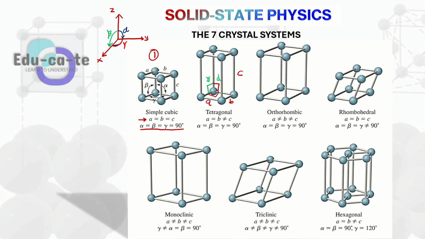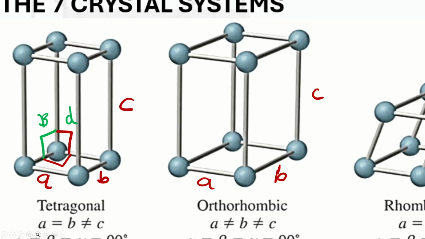And then for an orthorhombic, it is also another variation that looks like a rectangular prism. In fact, the difference here is just that the sides are not all equal. So the length A, the breadth B, and the height C are not all equal to one another. So we've got a different value for the length, a different value for the height, and a different value for the breadth. That is the difference between them.